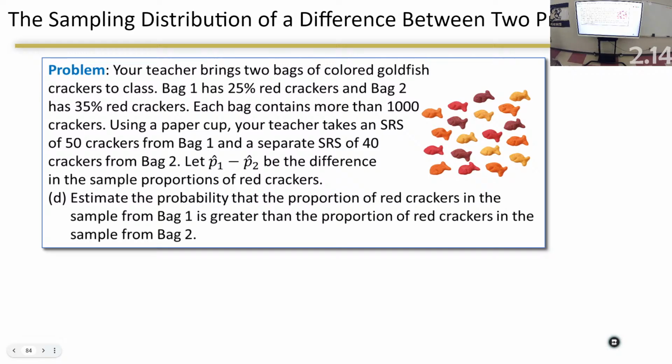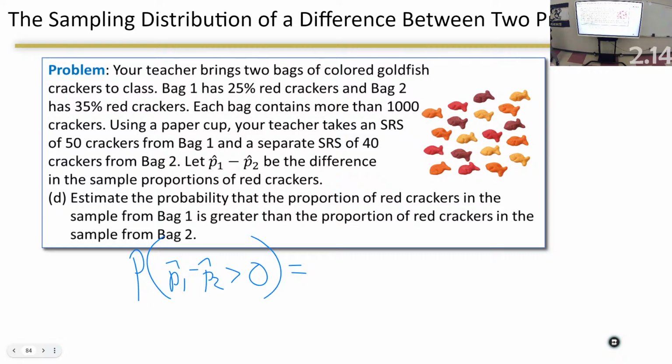Estimate the probability that the proportion of red crackers in the sample bag 1 is greater than the proportion in bag 2. I want p hat 1 minus p hat 2 to be greater, which means it has to be bigger than 0, because at 0 they're the same percentage.